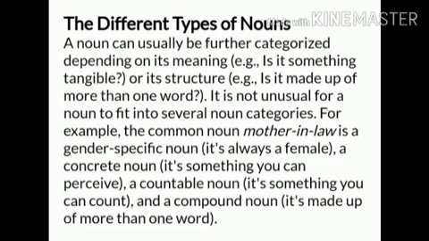It is not unusual for a noun to fit into several noun categories. For example, the common noun mother-in-law is a gender-specific noun, it's always a female. A concrete noun, it's something you can perceive. A countable noun, it's something you can count. And a compound noun, it's made up of more than one word. So all these classifications we will see in detail now.